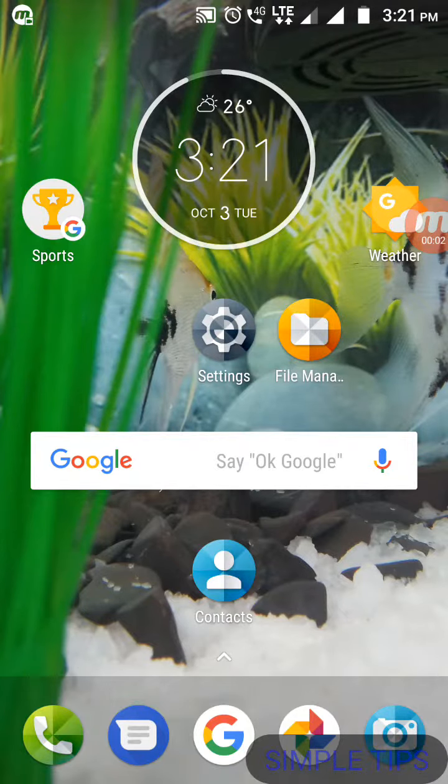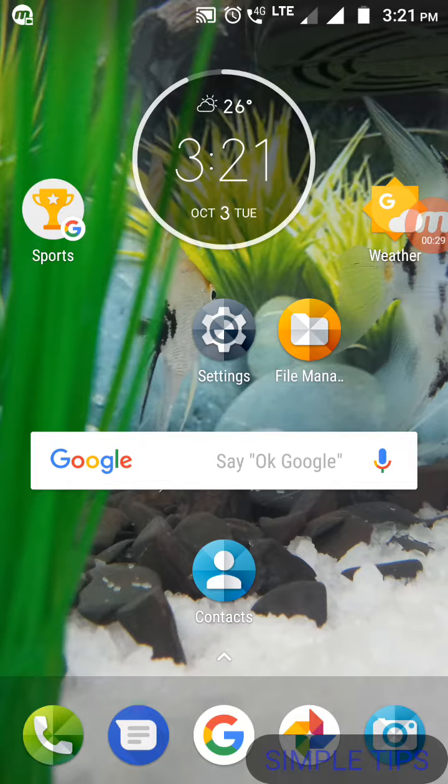Hi friends, in this video I'm going to show you how to change the ringtone of any phone which is working under pure Android Nougat. That means there will be no other phone UIs that come along with these systems, so that you can have your own customization. To change the ringtone, just follow my steps. This will be super easy and I assure you this will 100% work.